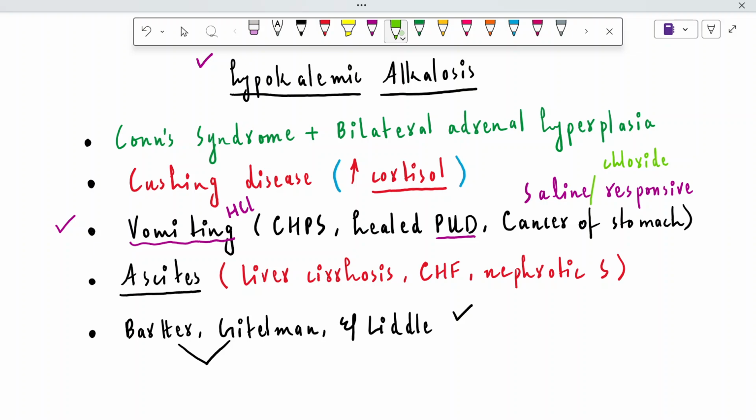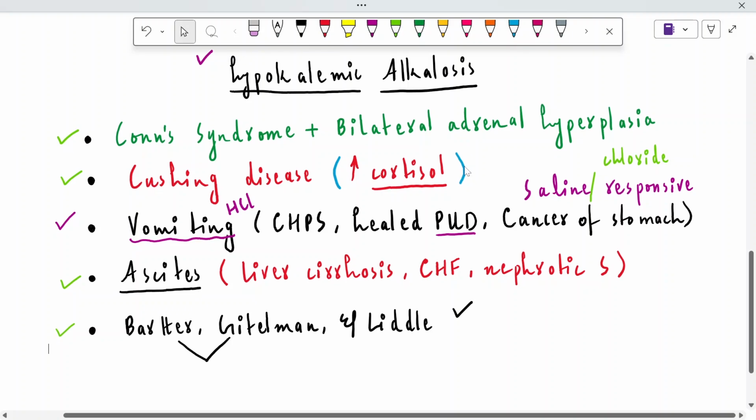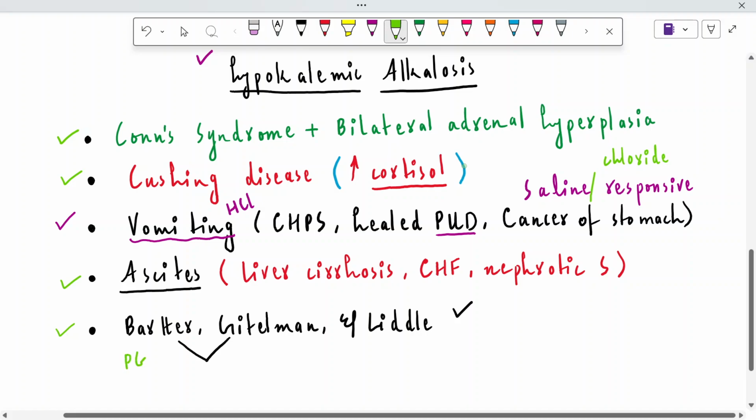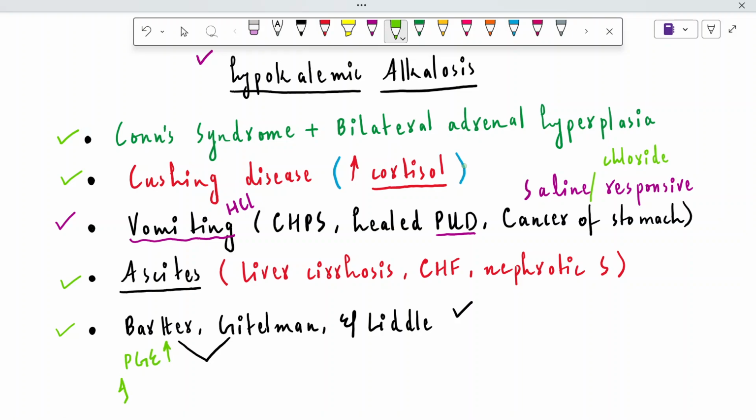But in case of other conditions, these are saline non-responsive, and in such conditions we have to give an alternative treatment, right? In case of Bartter syndrome, we have discussed that due to the elevation of prostaglandin E in antenatal Bartter syndrome, we can give indomethacin.